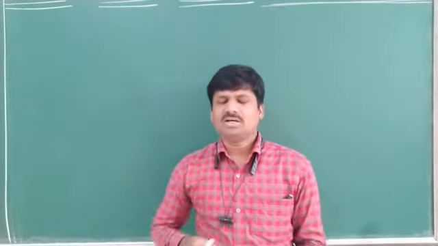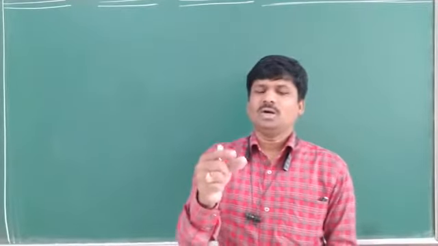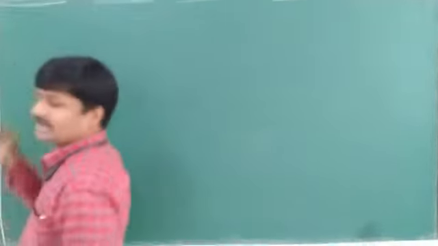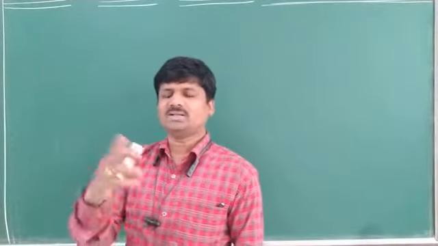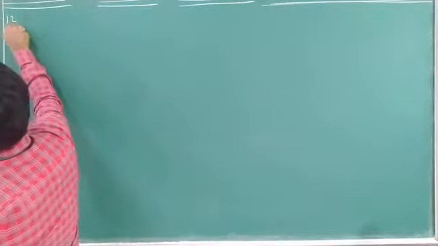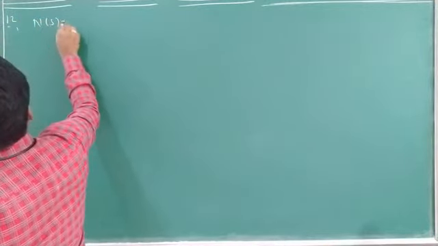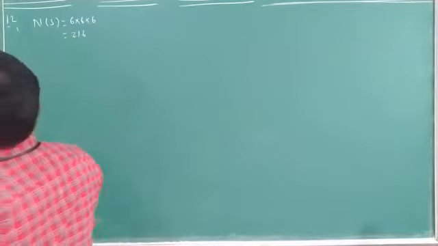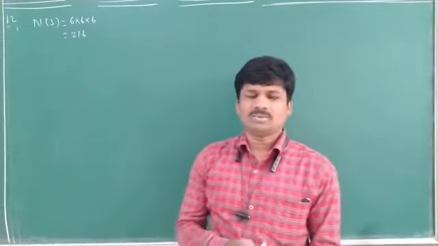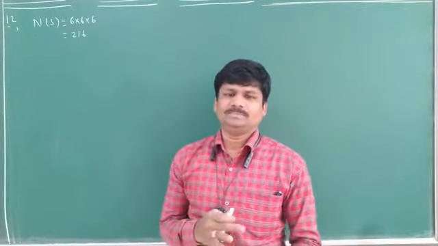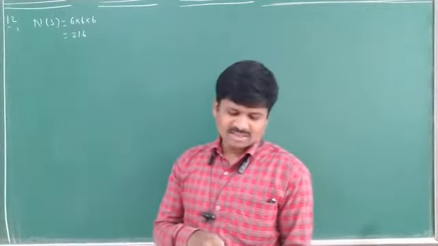So from this experiment of rolling a die 3 times, what is the sample space? Sample space is equal to first time 6, second time 6, third time 6, so 6 into 6 into 6. That means the number of S is equal to 6 into 6 into 6, which is equal to 216. It is the number of possible outcomes in an experiment of rolling a die 3 times. Okay? Now what is being asked here?